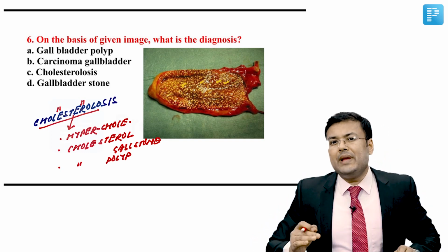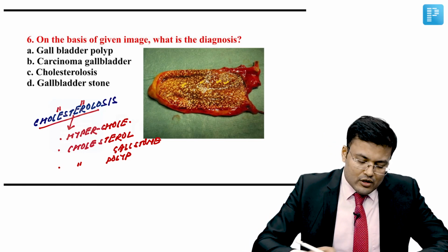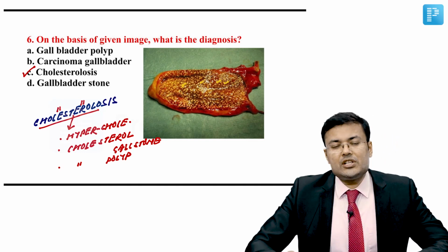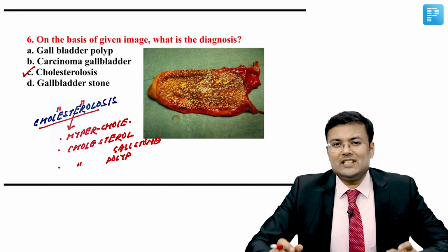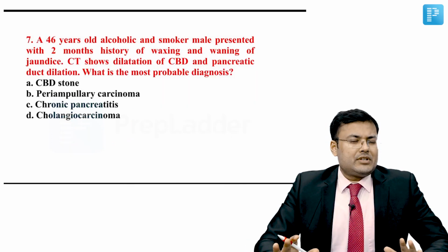This condition is benign and it is acquired. It is benign and it is acquired. So obviously, what is the correct answer for this question? The correct answer for this question is C, strawberry gallbladder or cholesterolosis. Read the question number 7.